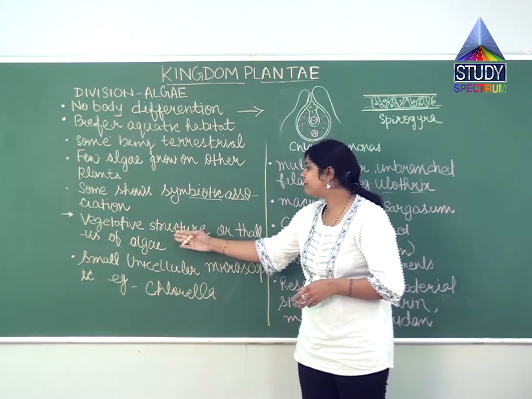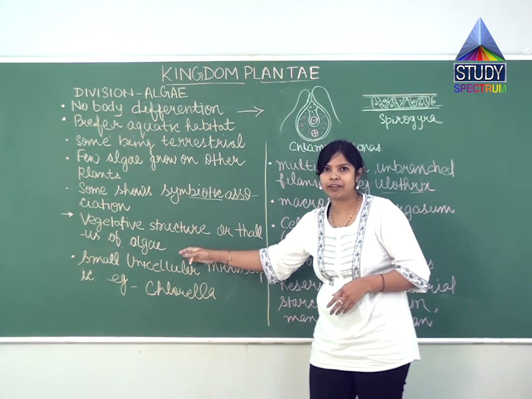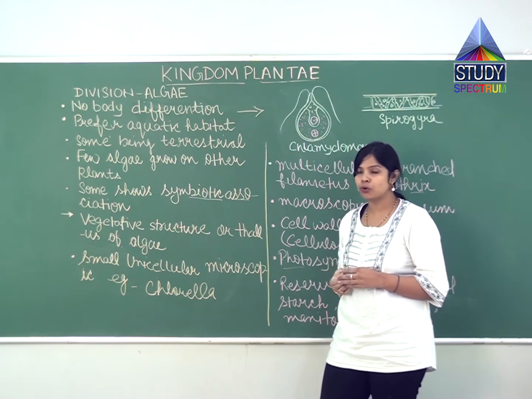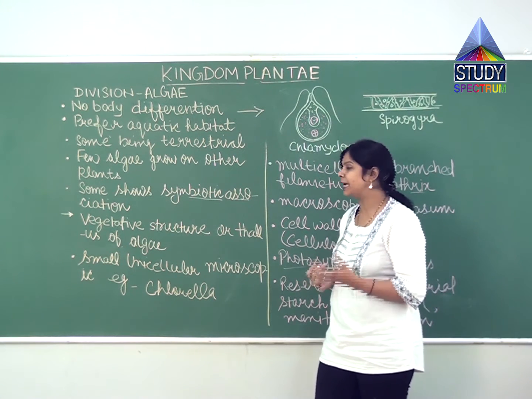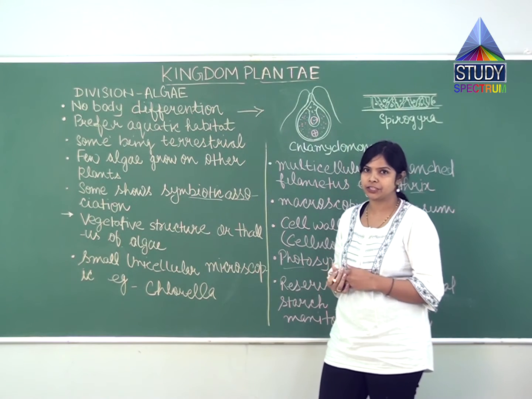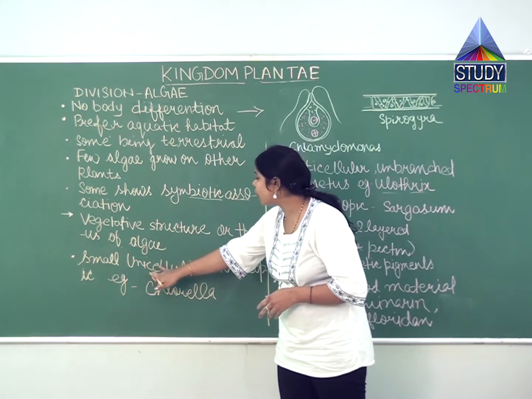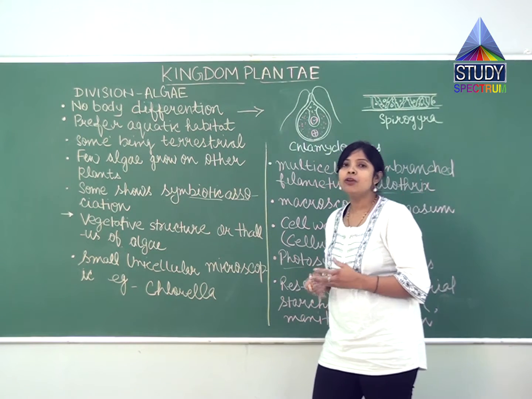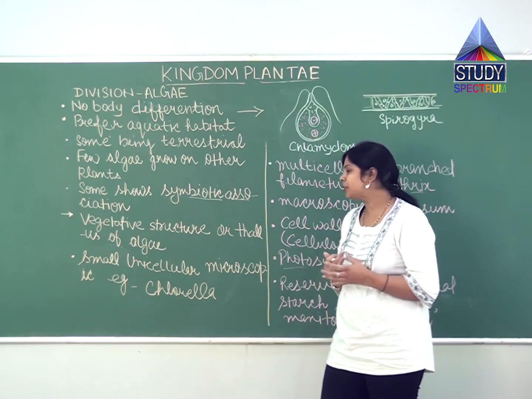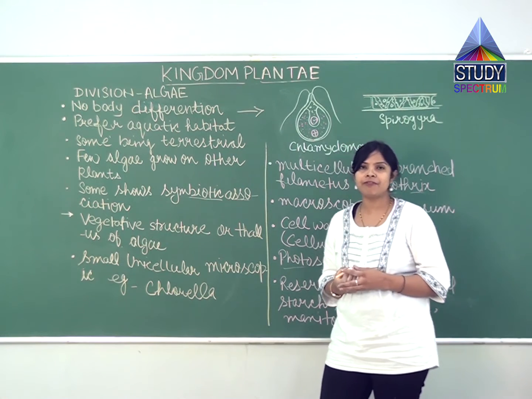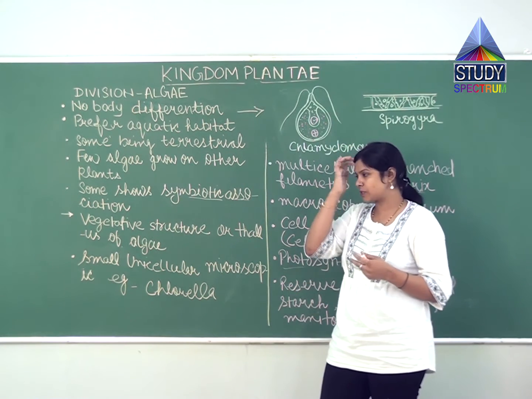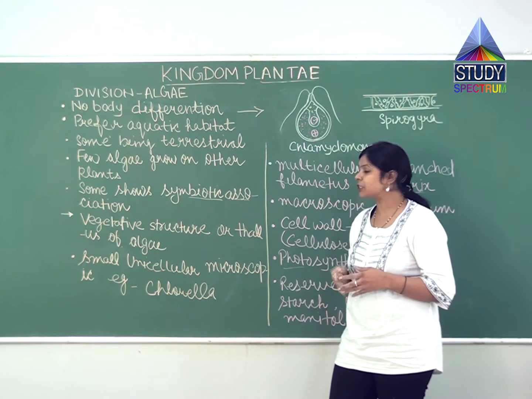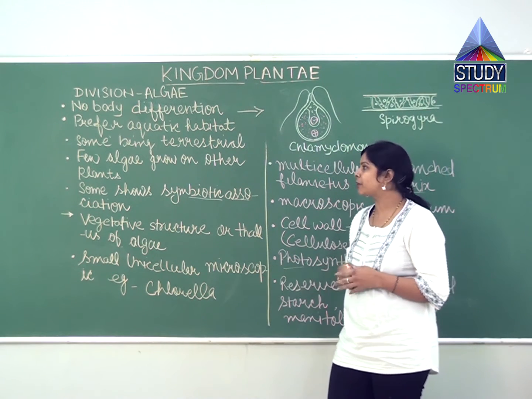Now, if you see the vegetative structure or thallus of algae, meaning the body and what kind of body organization they show, they have a variety. Some algae are small, unicellular and microscopic. Many algae are single celled and cannot be seen with the naked eye. We need a microscope. For example, Chlorella is an alga which is unicellular and microscopic.